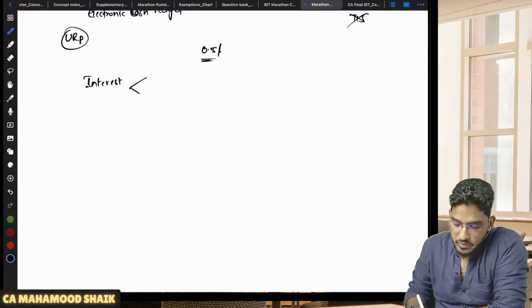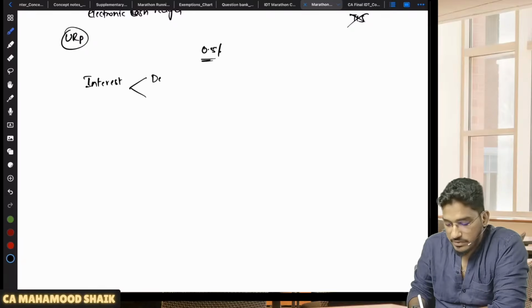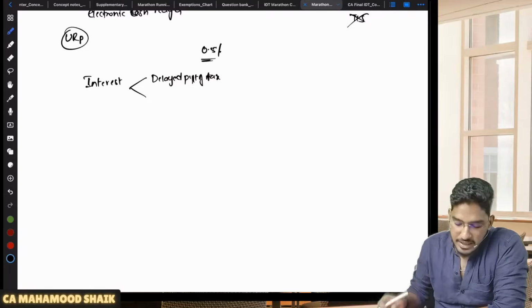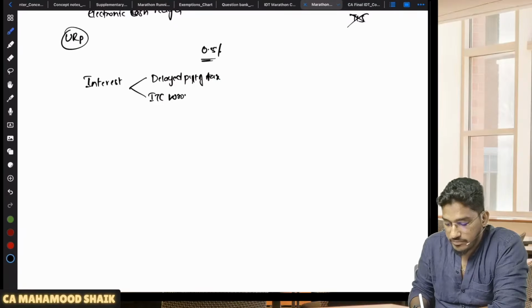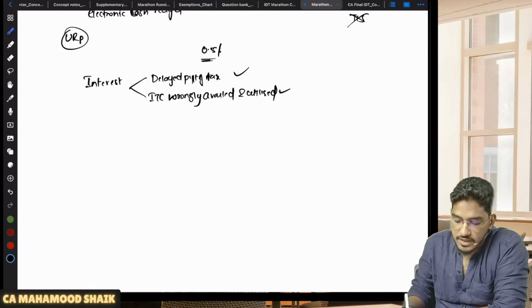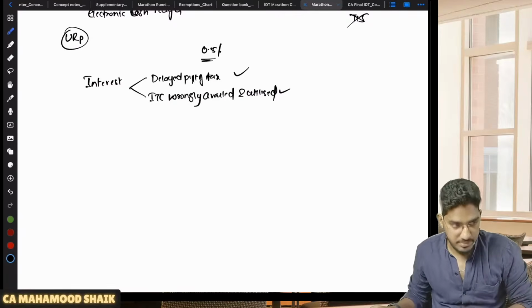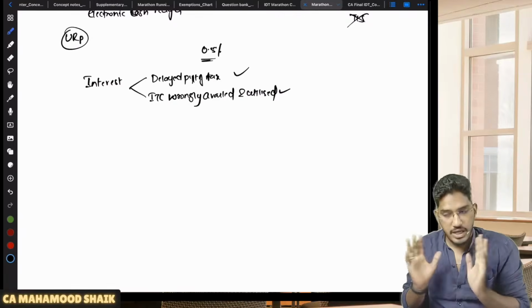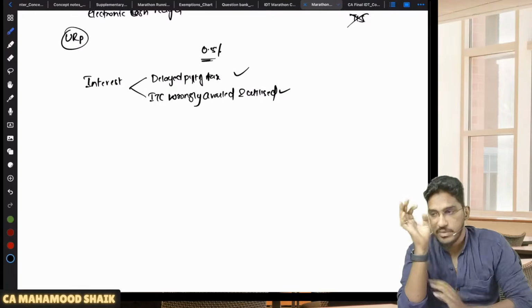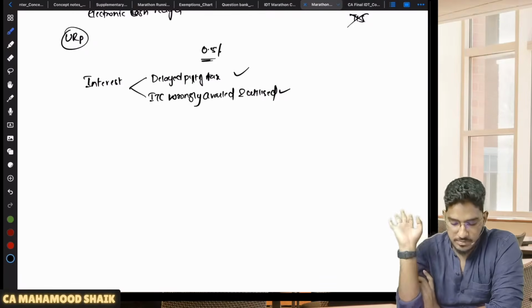What are they? Number 1, you are making a delayed payment of tax. You are required to make some payment of tax, but you are making a delayed payment. Another case where you will be liable to pay interest is ITC wrongly availed and utilized. First case, interest is very easy. In the second case, there are some complications which you have to keep in mind. Listen carefully. Interest is very important at the final level, often tested.